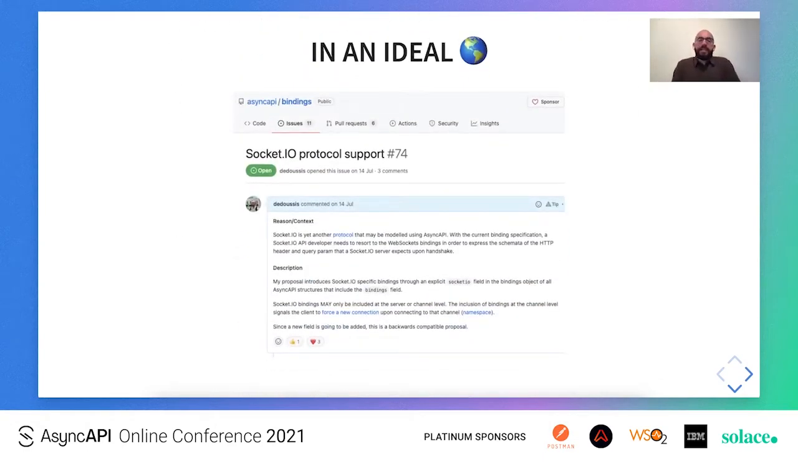However, in an ideal world, we would have the AsyncAPI specification supporting Socket.io as a separate protocol. So the bindings object could have an explicit Socket.io field where one could provide bindings. I have created a GitHub issue in the bindings repository of AsyncAPI to pitch this proposal.